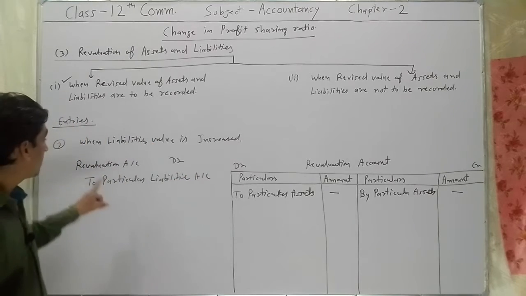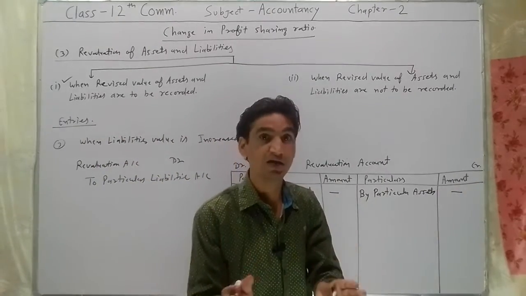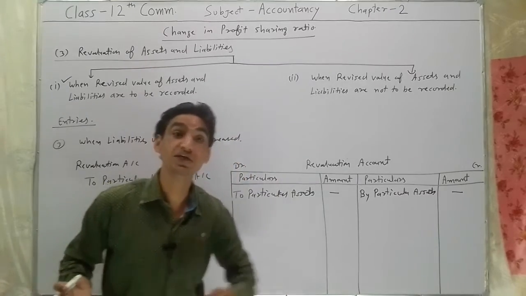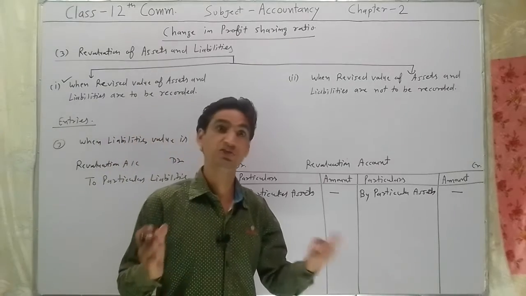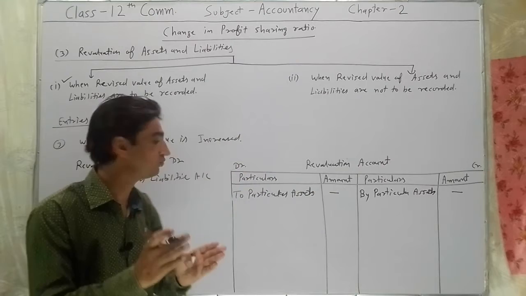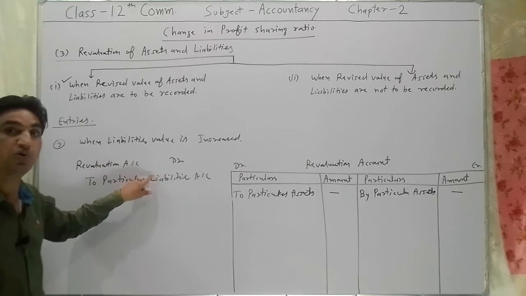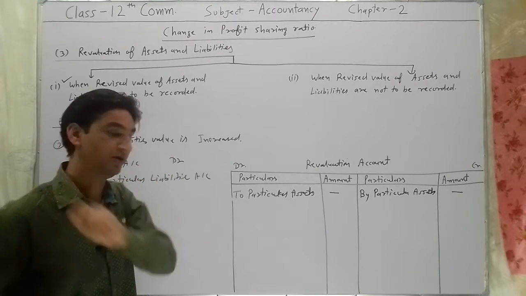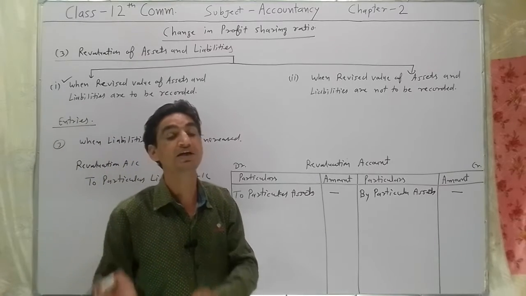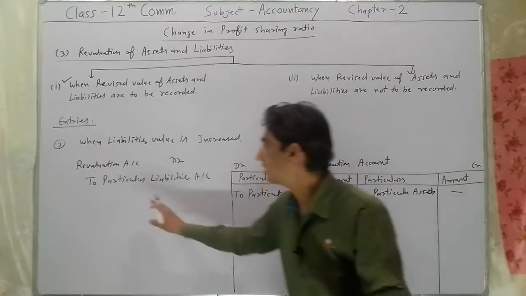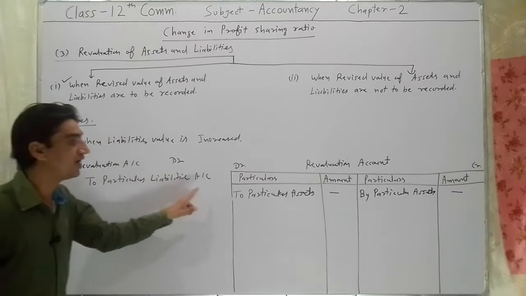Why is this entry passed? When any kind of liability is increased, in such condition this will be a loss for the firm. That's why the revaluation account is debited, because all the losses on account of revaluation of assets and liabilities are transferred to the revaluation account. And a particular liability balance is always credit, and whenever the liability balance is increased, it will be credited. So your entry will be revaluation account debit to particular liabilities account.